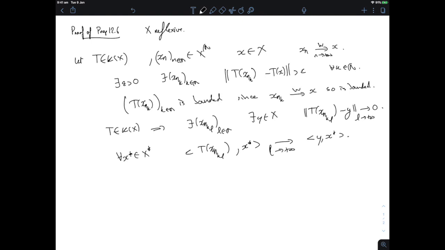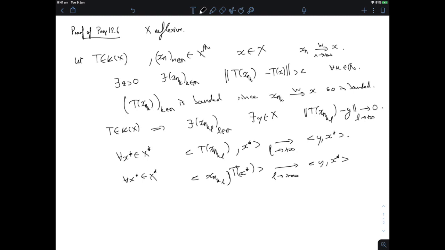But now this means that for every x star in X star, the pairing of x_{n_{k_l}} with T star of x star, and T star is a well-defined bounded linear operator, as l goes to infinity, has to go to the pairing of y with x star. That's for every x star.